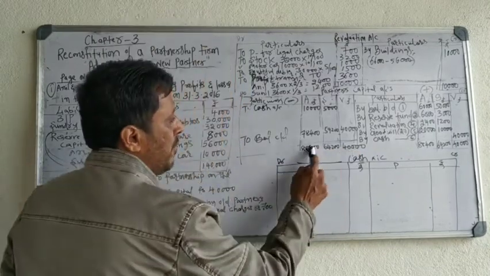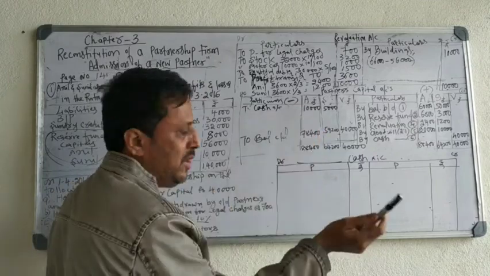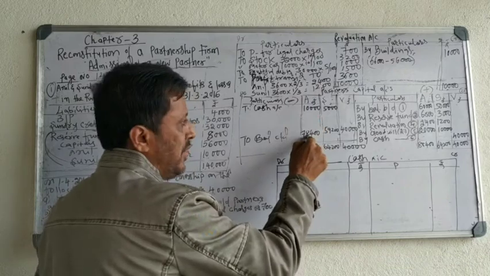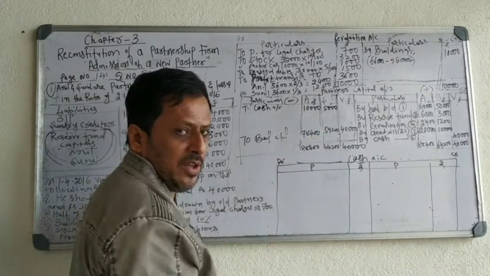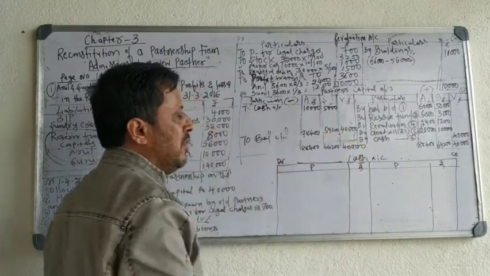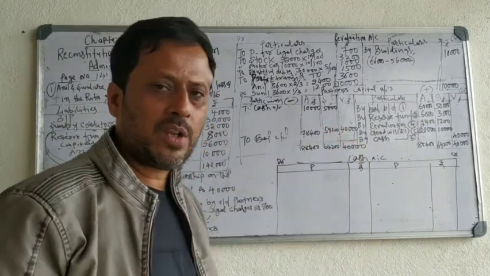From this total, deduct the 10,000 rupees he has withdrawn. 88,400 is there in Anil account. He has withdrawn 10,000, 78,400. Sunil, 64,200 in his account. 5,000 he has withdrawn, 59,200. So, Vimal, 40,000. Next you have to prepare cash account.